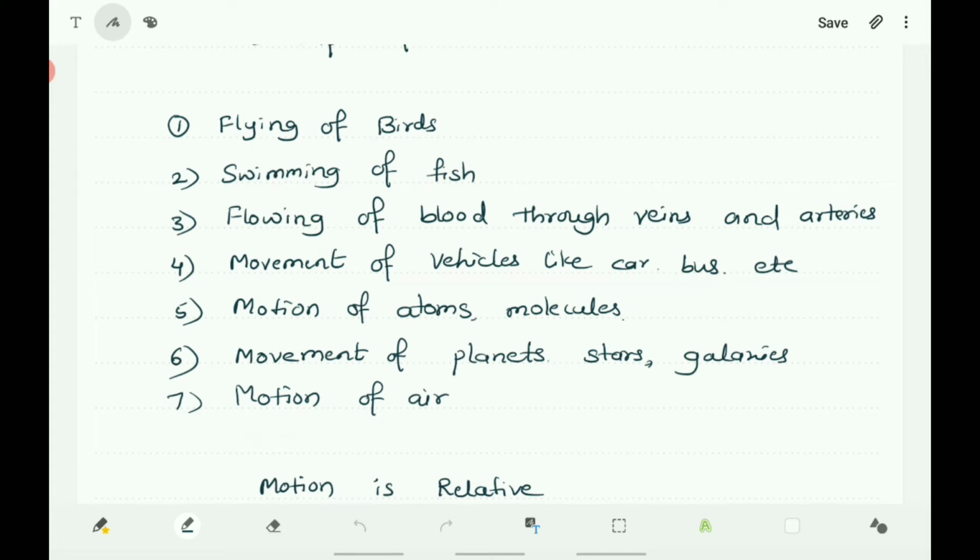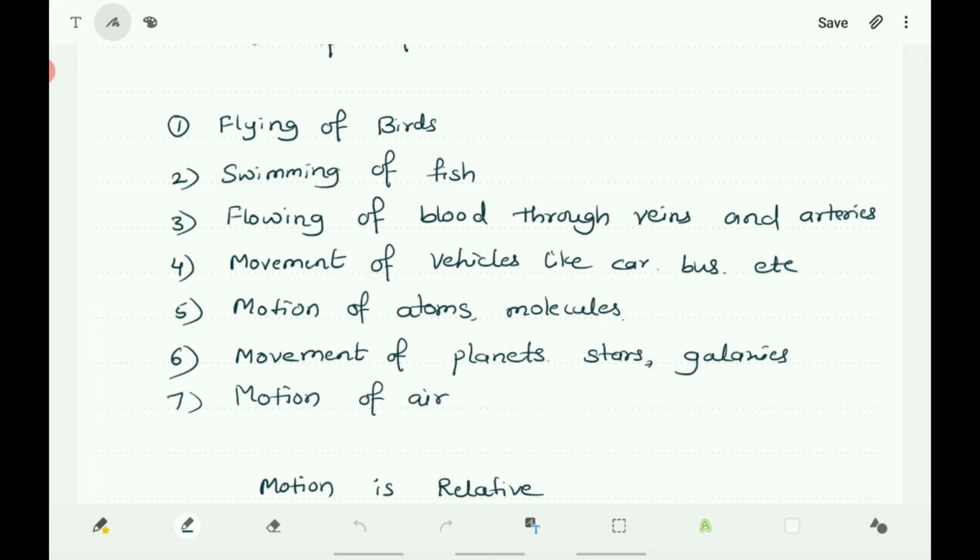And you can see the flying of birds, swimming of fish. And you know that you can't see the flow of blood, but if there is any wound, you can see the flow of blood which is coming out. And next, movement of vehicles like car, bus, scooter, etc. you can observe at any time. And motion of electrons, atoms, molecules are invisible to us, but that is there.